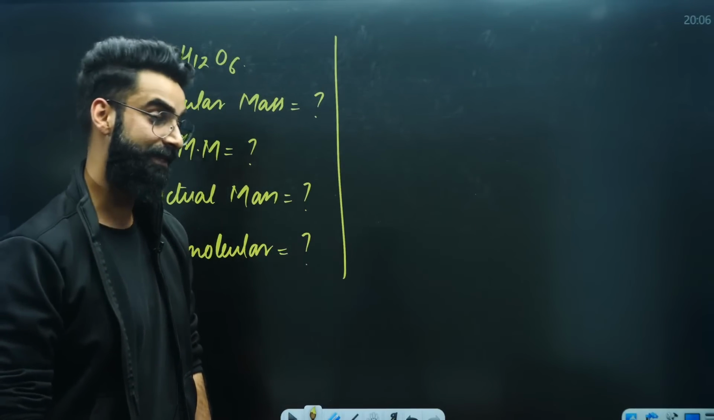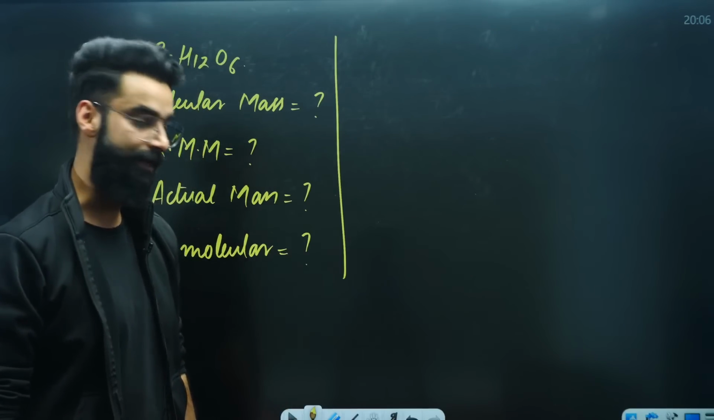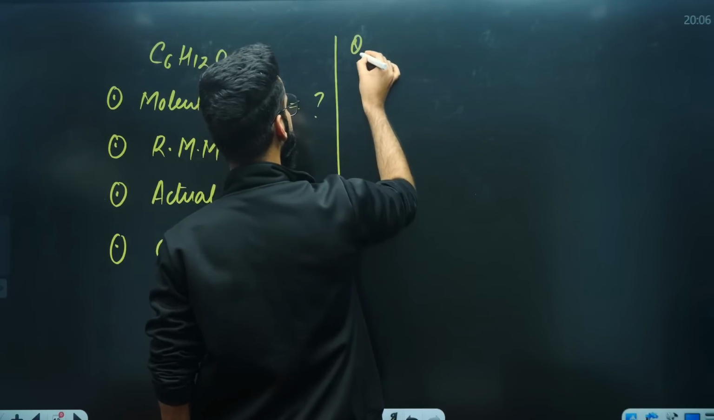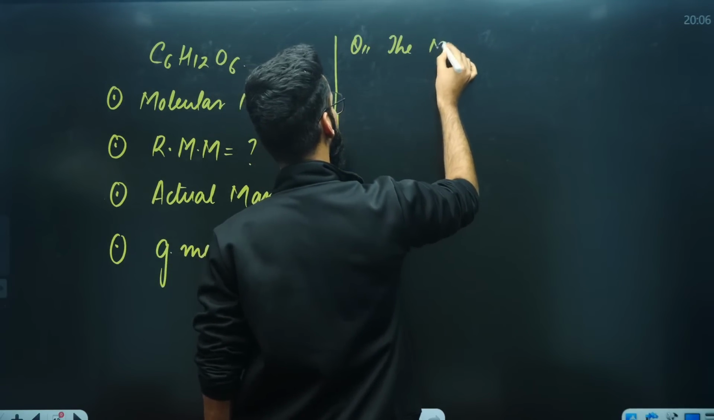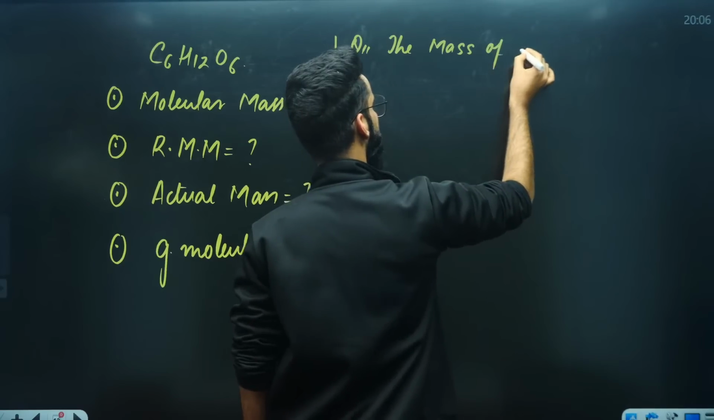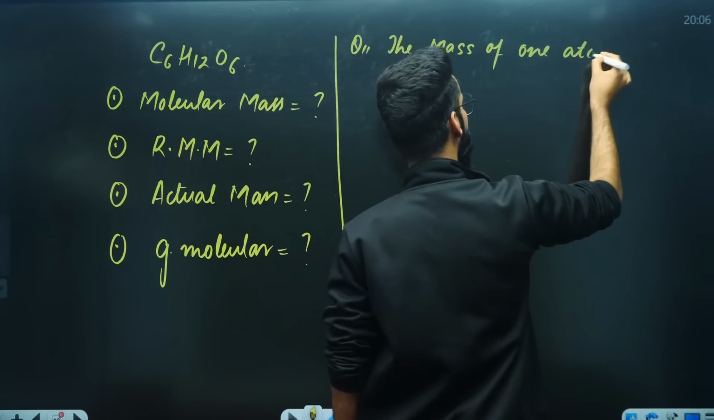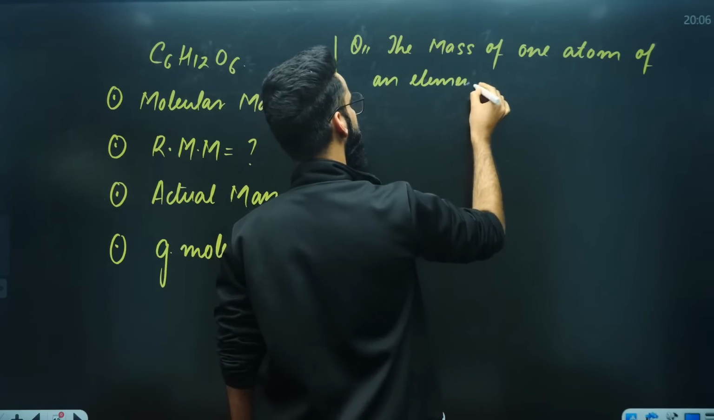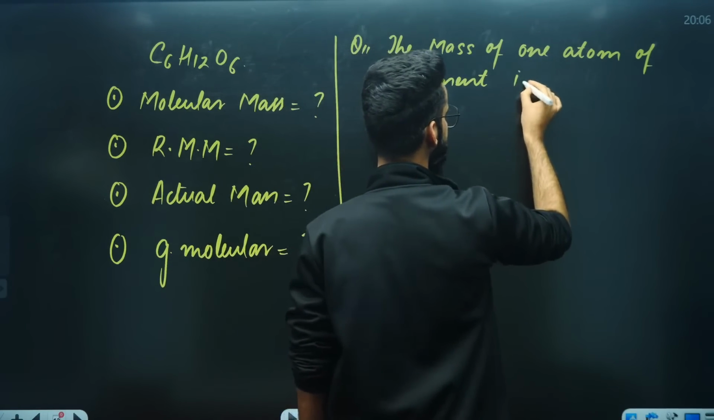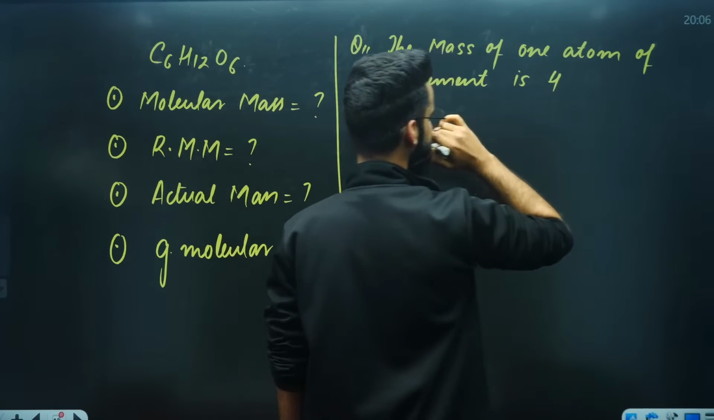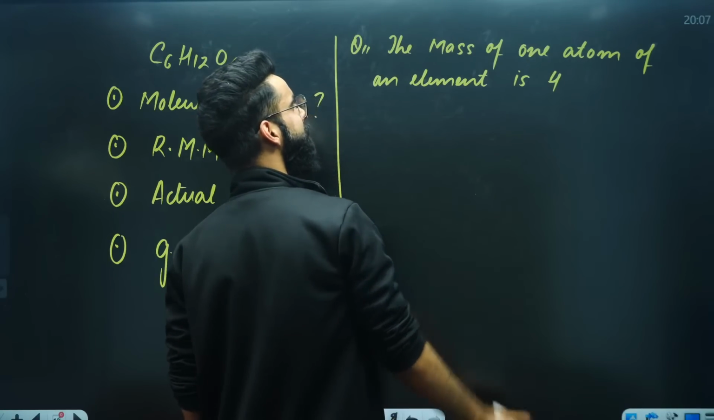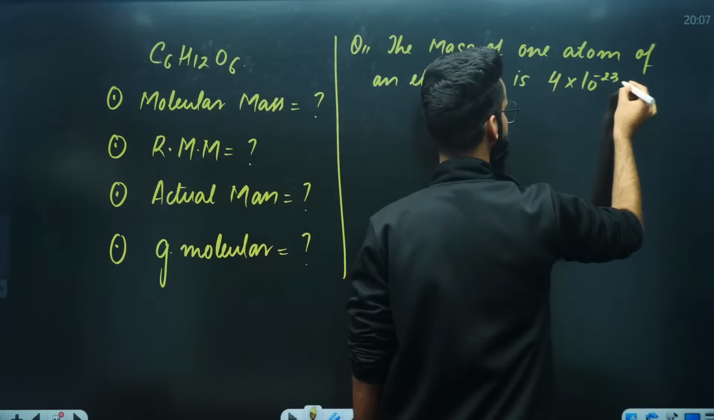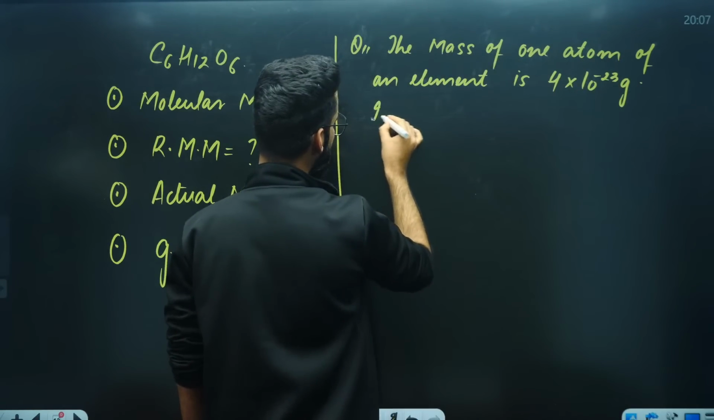If they are clear, then you have to answer one more question. And the question is like this. Let me frame a question like this. The mass of one atom of an element is 4 into 10 raised power minus 23 grams. Full stop, identify the element.